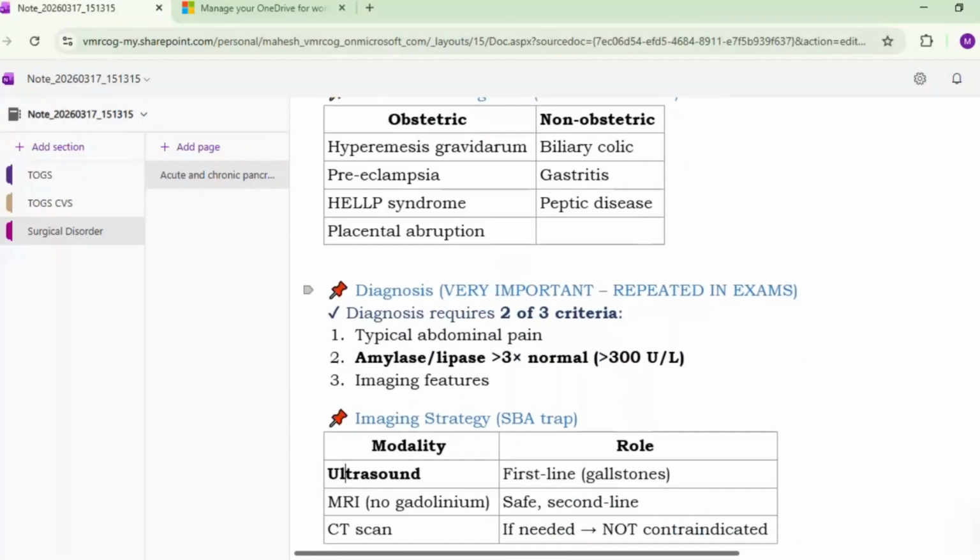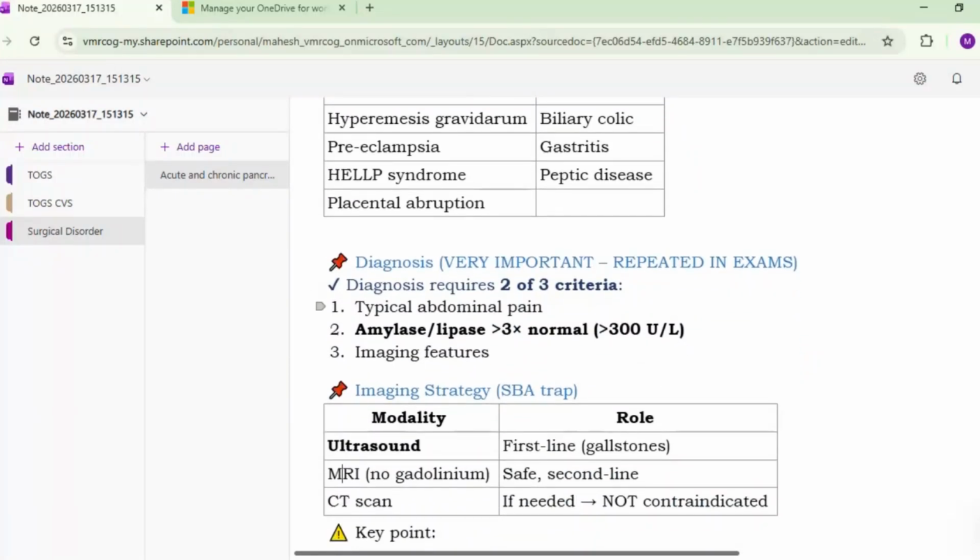Okay, so diagnosis requires at least 2 of 3 criteria. One is a typical abdominal pain, which I have just described. Then amylase and lipase levels are 3 times the normal, and generally they are more than 300 units per liter, and imaging features suggestive of pancreatitis. Okay, so what imaging modality is preferred, we will discuss now.